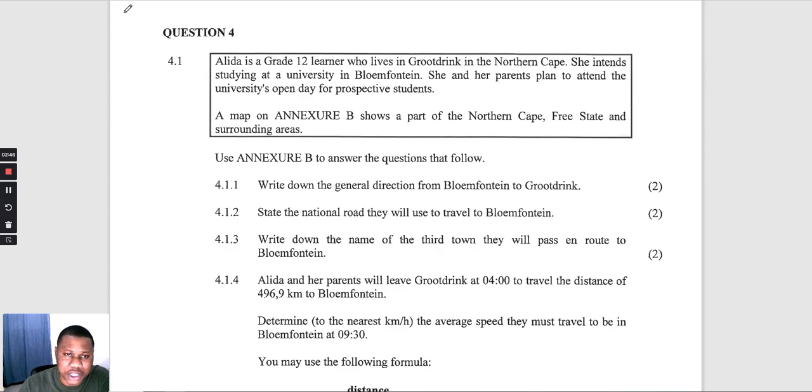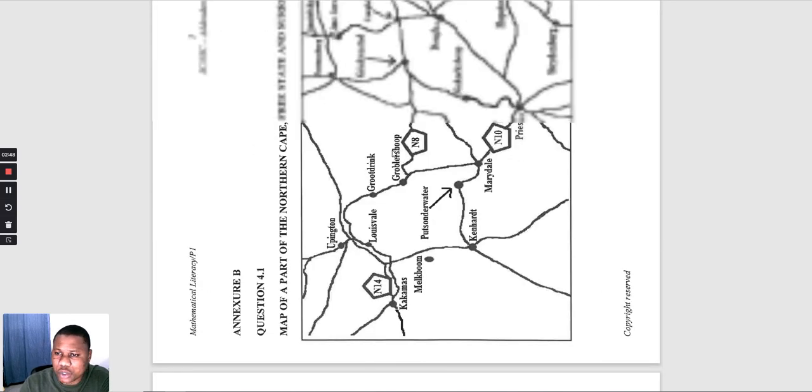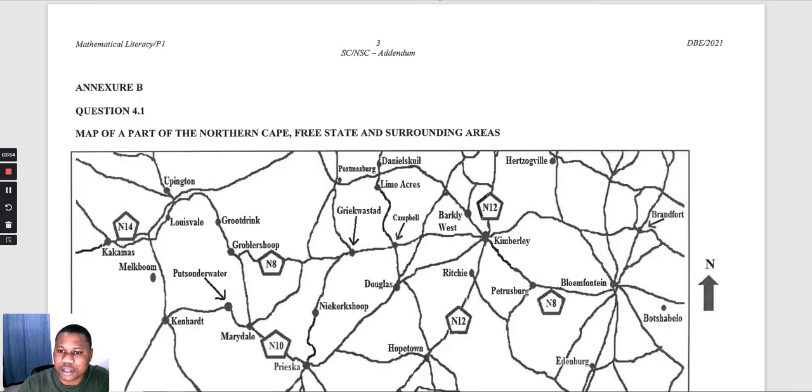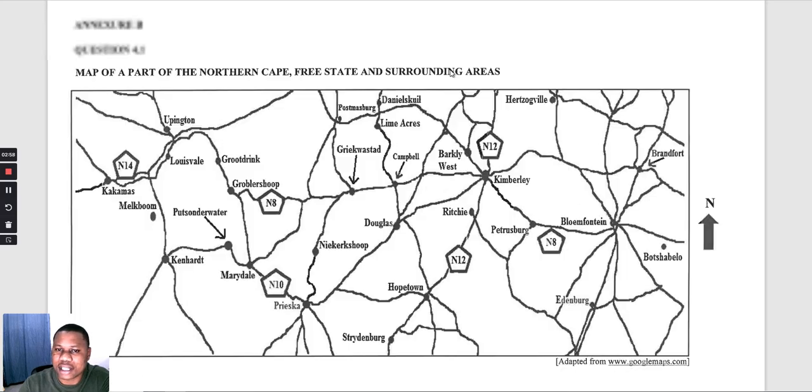So let's go and check that map. So here's the map. Let me just rotate the map. Right, so this is the map that they talk about. We can see we are given the compass direction here, which says north of this map is pointing up. Okay, so what else do we have? We can see all the places that are stipulated on this map. We can see the national roads. Okay, so our thing now is to go to the questions because we have seen the map.